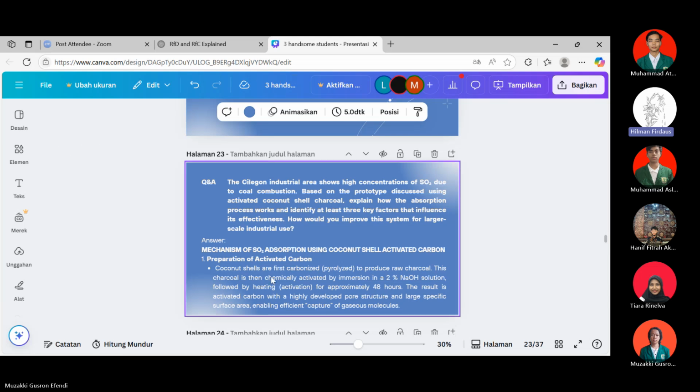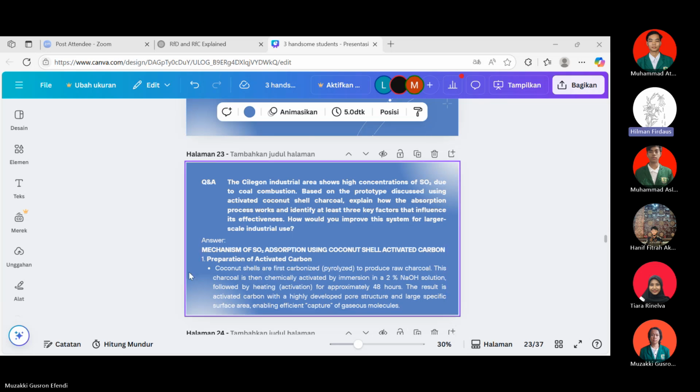The coconut shells are first carbonized or pyrolyzed to produce raw charcoal. This charcoal is then chemically activated by immersion in a 2% NaOH solution, followed by heating or activation for approximately 48 hours. The result is activated carbon with a highly developed pore structure and large specific surface area, enabling efficient capture of gases and molecules.